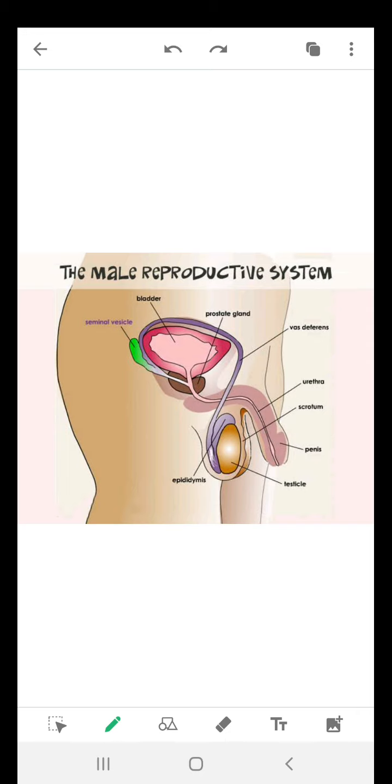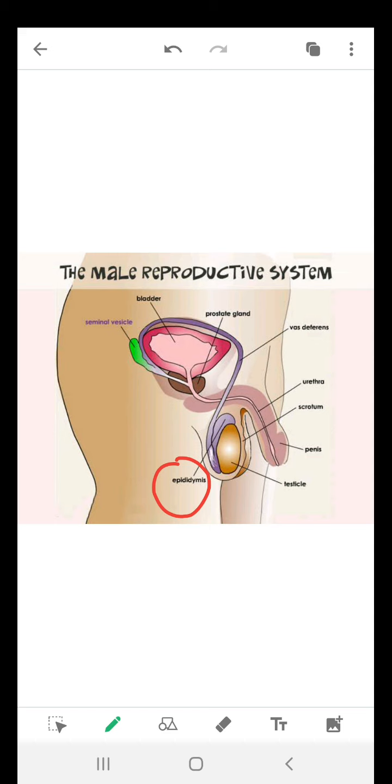Now, I told you that these testes are present in the muscular pouch, or bag-like structure, that is called scrotum, right? And now see this structure here, which we call the epididymis. Sperms are produced by the testes, and in the epididymis the sperms are temporarily stored.